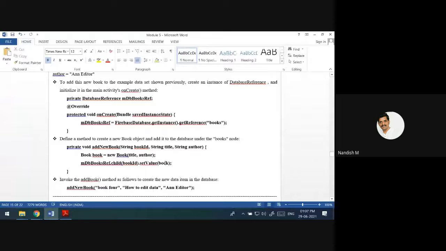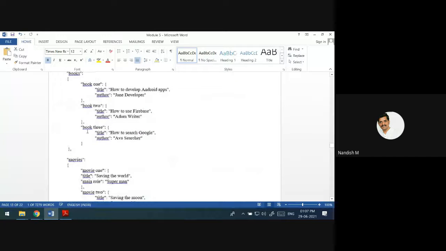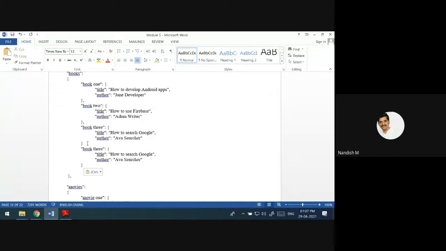Then inside that you pass the book object, which contains title and author. If you pass it like this, it is going to add one more, that is book 4, how to edit data. If you actually open the Firebase console and check, you will see the data like this, an editor.